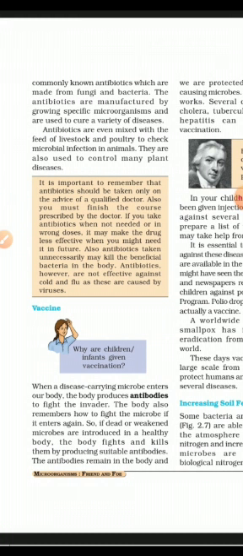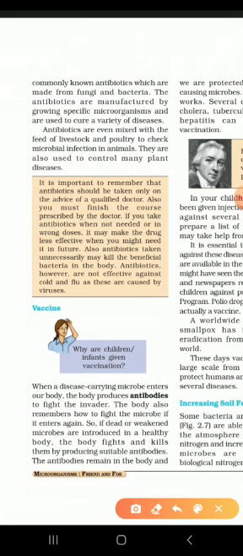So when a disease-causing microbe enters our body, the immune system produces certain antibodies. The body's immune system builds up certain antibodies, made up of protein, to fight against these disease-causing microbes.